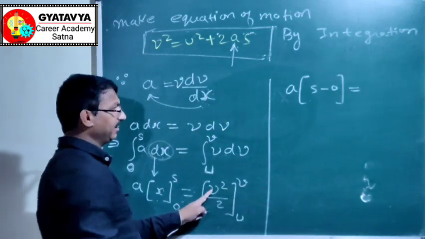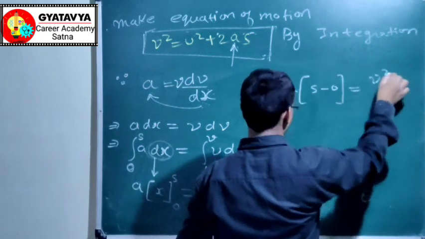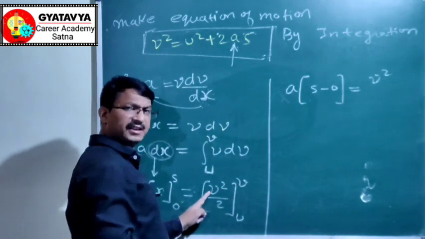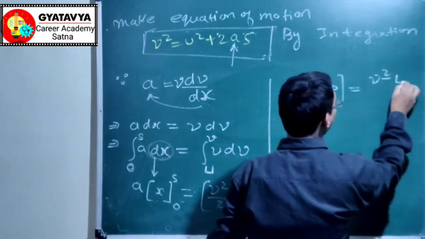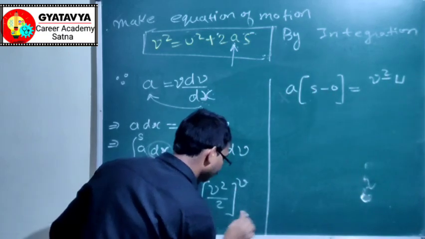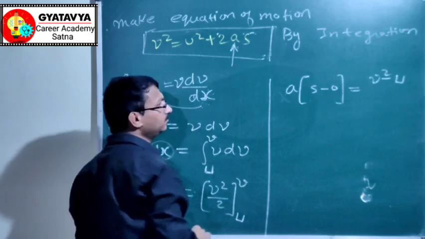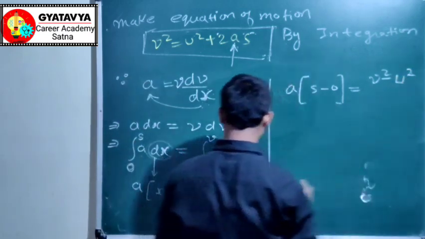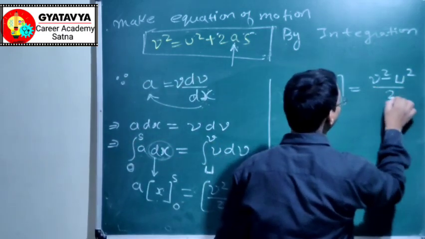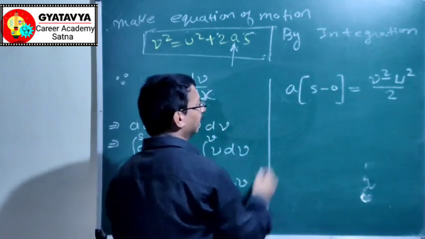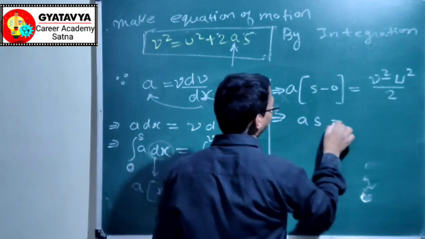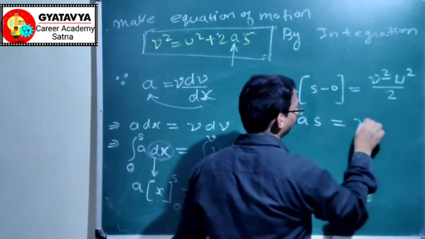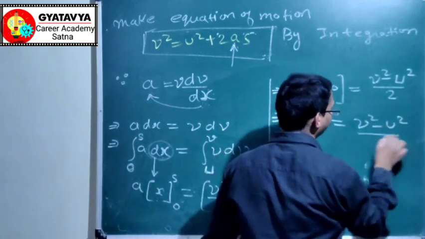Put v in place of v, then the lower limit u. Square divided by 2. It is equal to v square minus u square divided by 2.